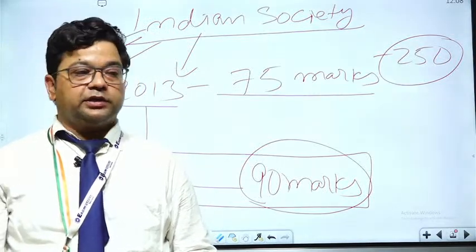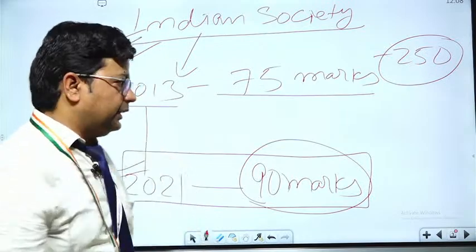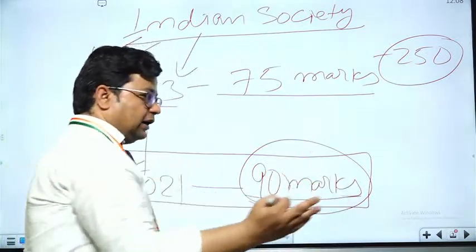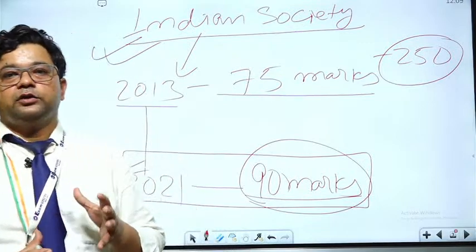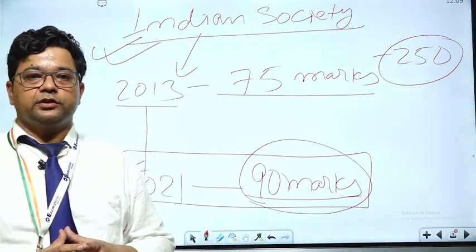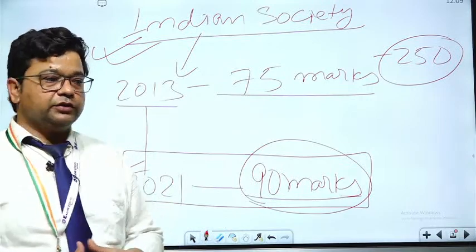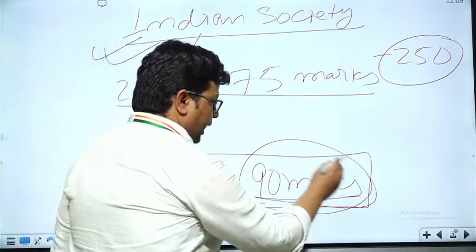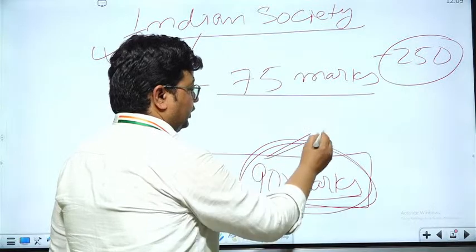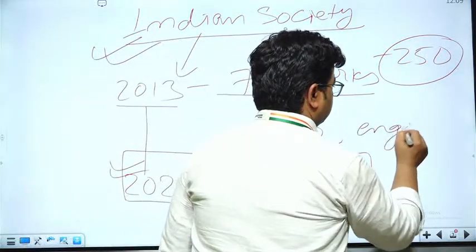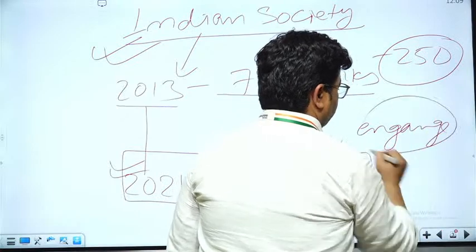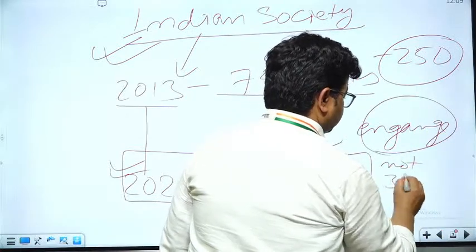As the aspirants are given 3 hours for writing the mains, a major part of that is Indian society, which keeps us engaged for the next 3 hours.